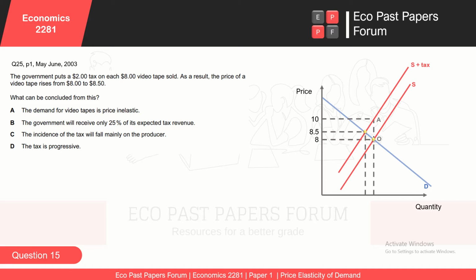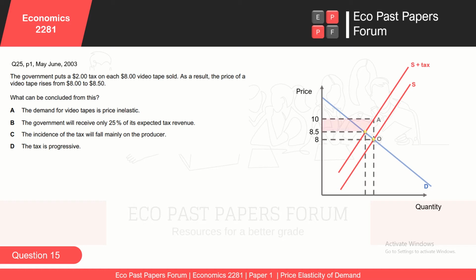Why is that so? It is because the producers realize that the demand is elastic. If they increase the prices, or if they pass the tax too much to the consumer, which makes the product expensive, the consumers are going to switch to cheaper substitutes, right? And hence the revenue of the producers will fall.